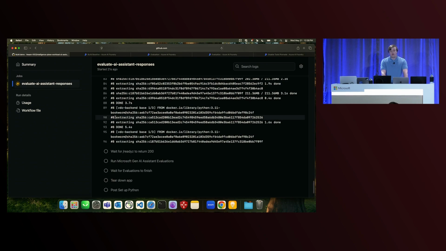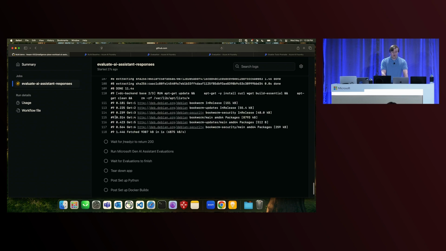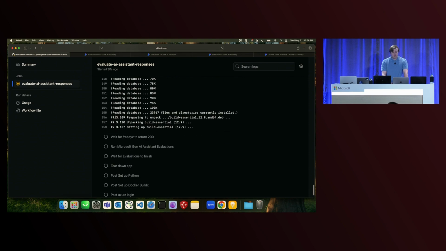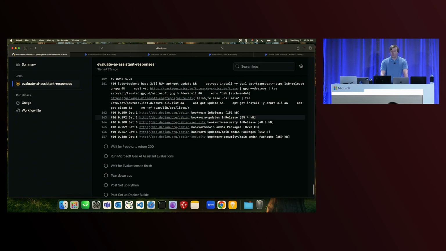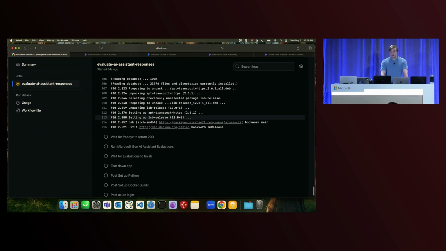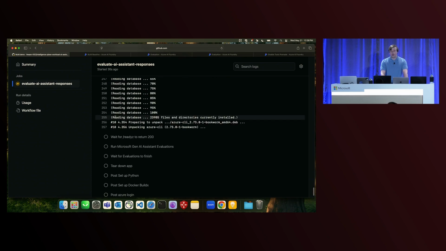In this case, our agents are really tightly tied into our existing code base. So what you see happening here is we're actually spinning up that portion of the code in our GitHub runner so that way we can simulate some user questions against our agent.